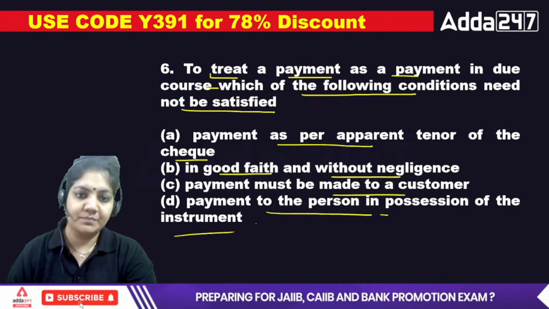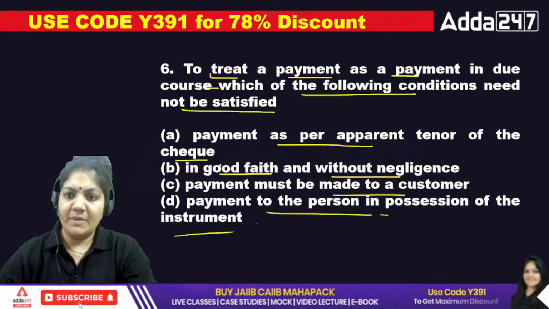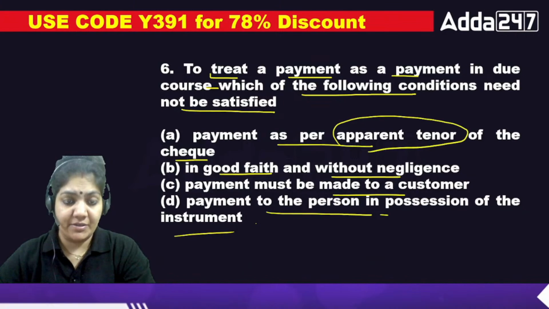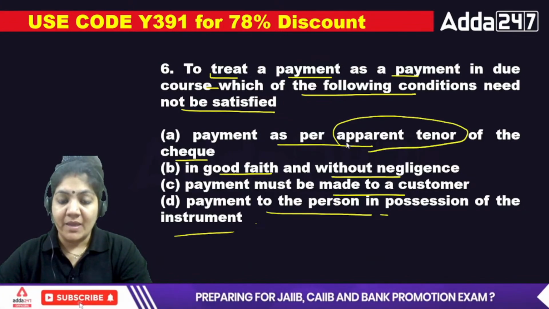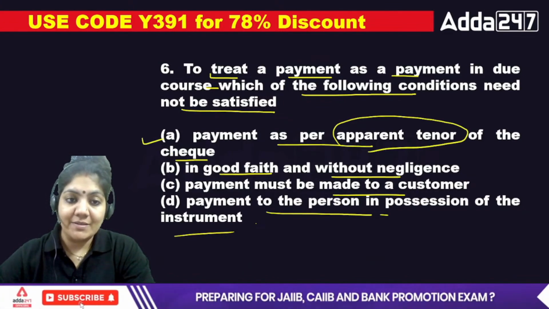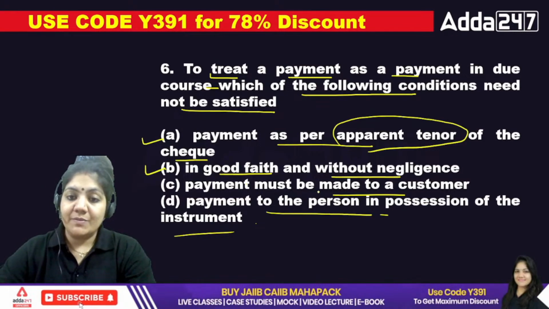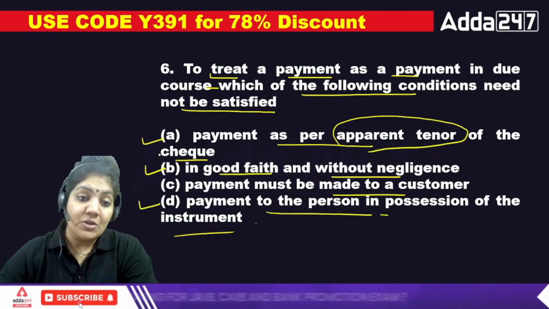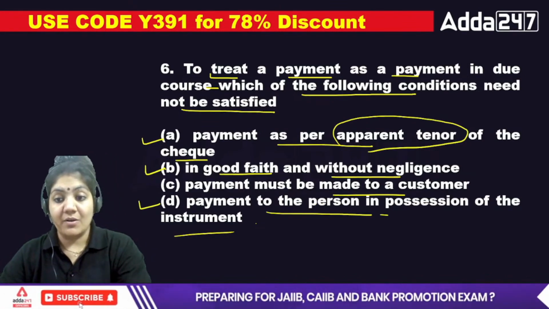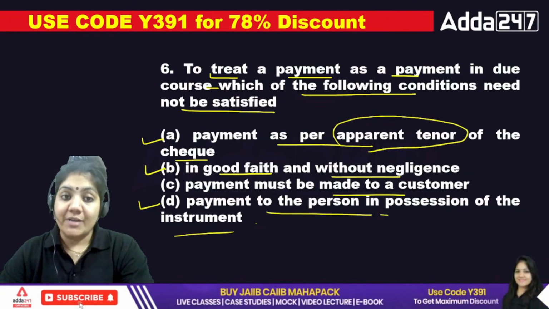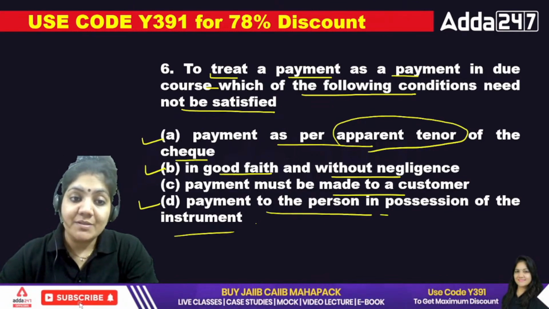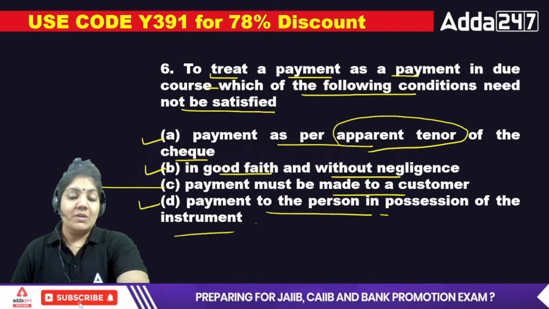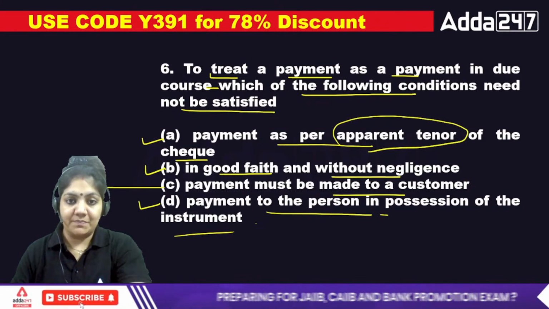Sixth one, payment as per the apparent tenor. This word was written in section 10 of the Negotiable Instrument Act. Next, in good faith and without negligence. This is also right. Payment must be made to a customer, and the payment to the person in possession. This is the right one. So these three terms are written in section 10 of the Negotiable Instrument Act. So C is the right answer, the one that need not be satisfied.